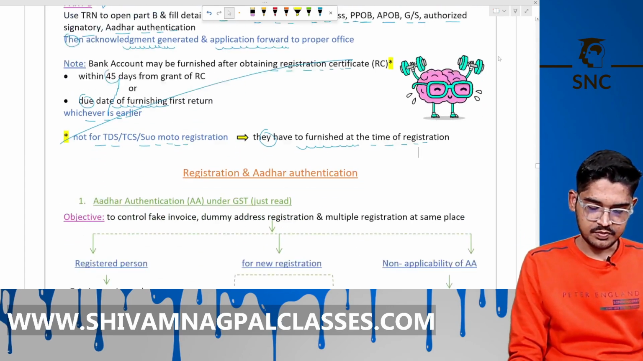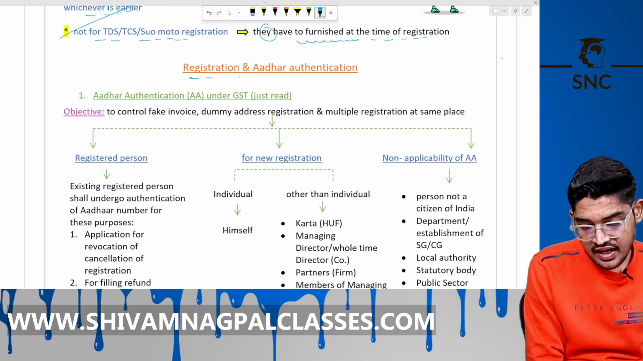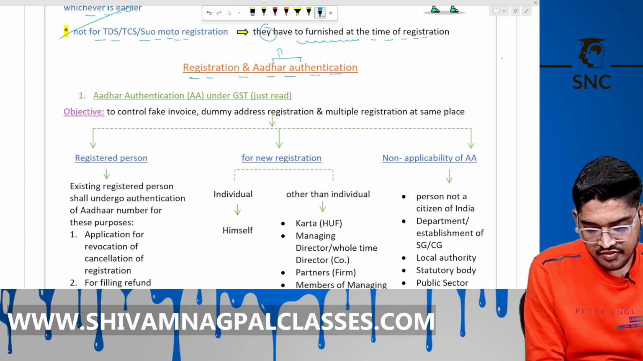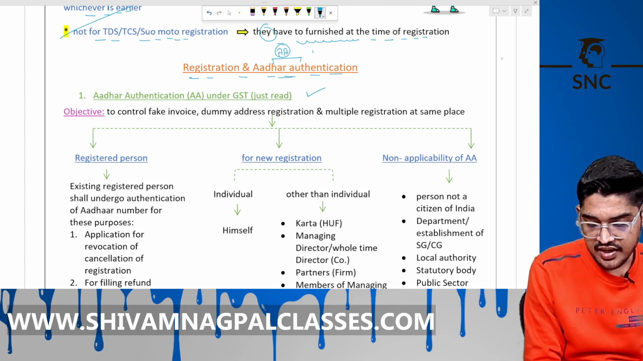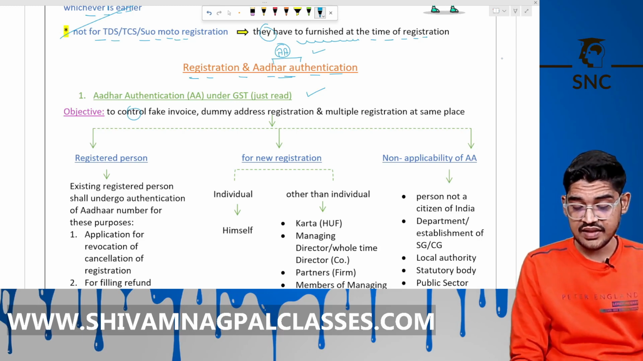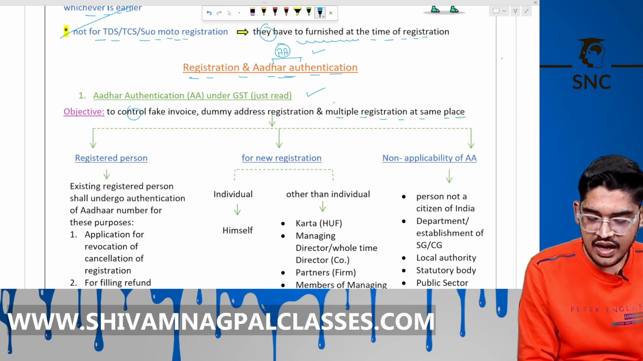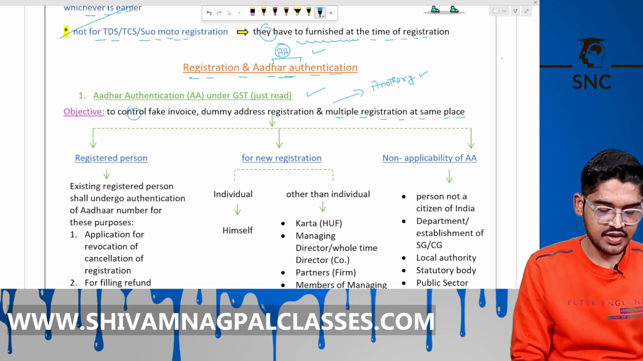Now, registration and the Aadhaar authentication, which we call A. So, what is the purpose behind this? Aadhaar authentication is to control fake dummy address registration and multiple registration. Because your Aadhaar card is connected everywhere, it is easier to identify a fraudulent person.